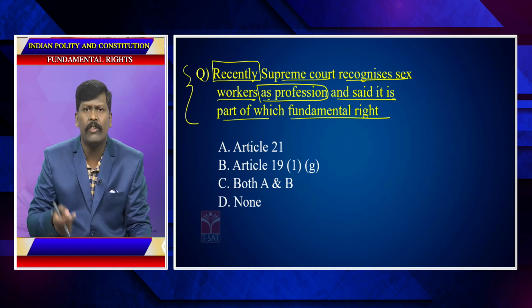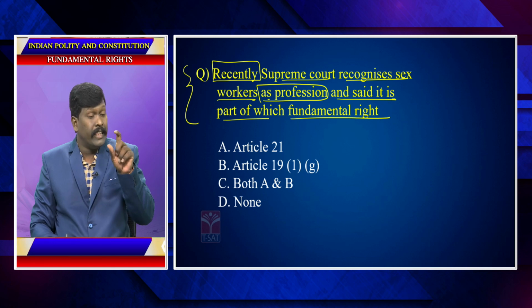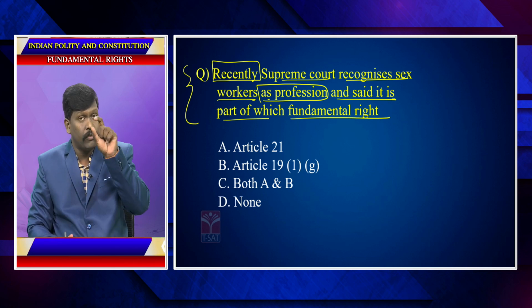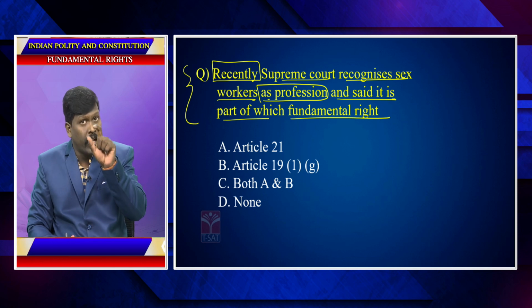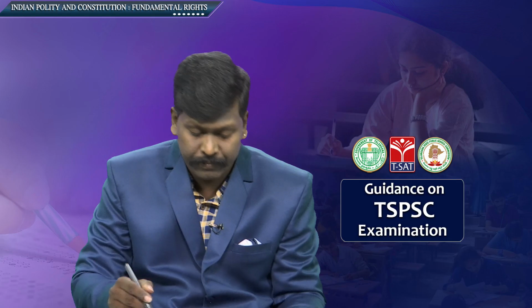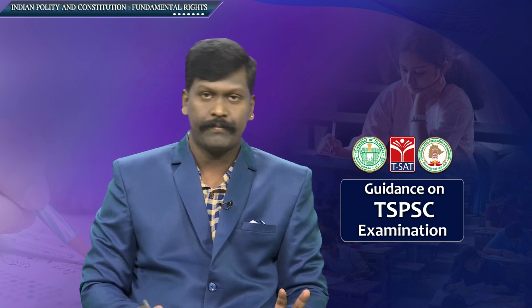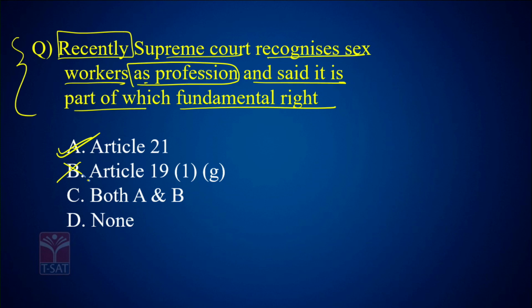Recently the Supreme Court said that this right to livelihood for prostitutes is a right under Article 21 of the Constitution. So it comes under the right to life and liberty. It is not Article 19(1)(g). Don't get confused here. Why?